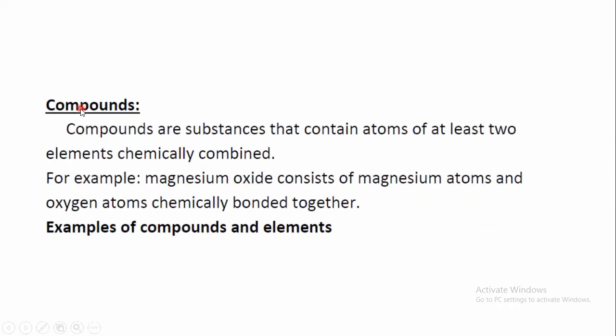But a compound is a substance that contains atoms of at least two, we have to say here, two different elements chemically combined together. As an example, if we take magnesium oxide, it consists of magnesium atoms and oxygen atoms chemically bonded together. Of course, we have other examples as we have seen before.